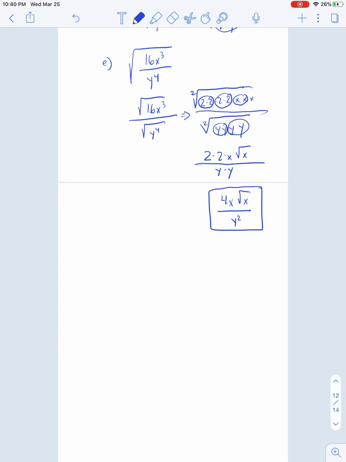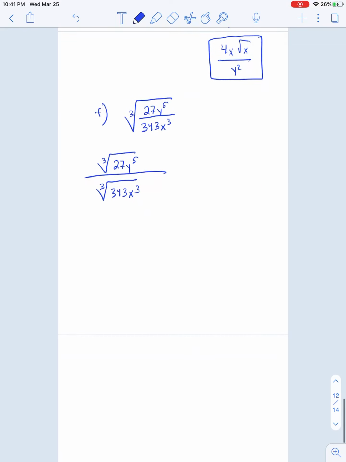And how about one last example here for this section? How about example F? The third root of 27y to the power of 5 over 343x to the power of 3. We'll go ahead and show two of them again. So this is the third root of 27y to the power of 5. This is the third root of 343x to the power of 3.